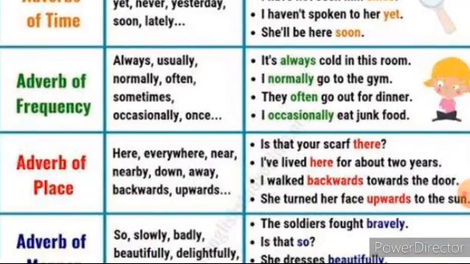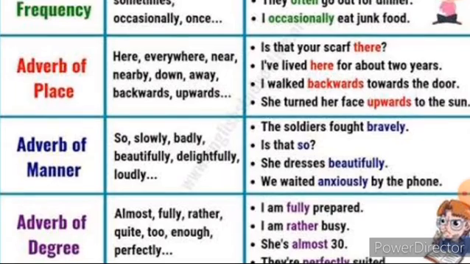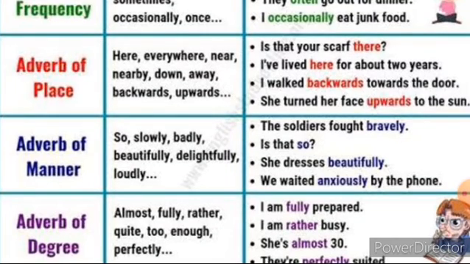Now look at the next one. That is the adverb of place. It tells us where an action happens. Place means it represents where an action happens. Here, everywhere, near: these represent the place. Look at the example: Is that your scarf there? There is the adverb of place. It points to the place where an action happens.